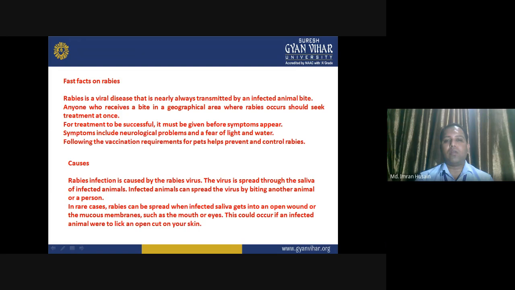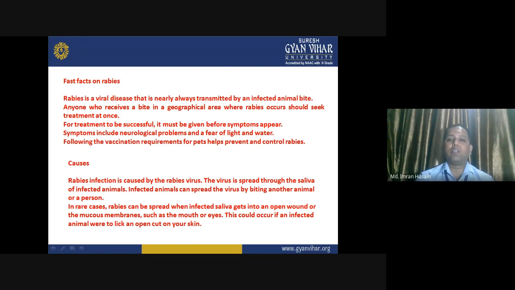Vaccination requirements for pets help prevent and control rabies. Get your pets also vaccinated. It is very important so that if they accidentally bite someone, he or she will not face this dangerous proposition. Causes: rabies infection is caused by the rabies virus.